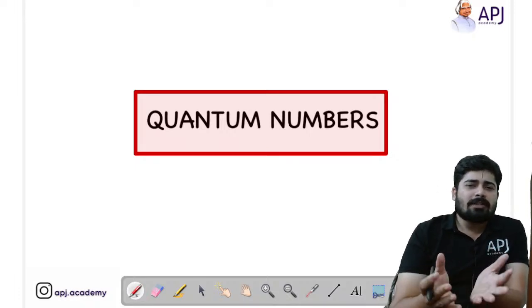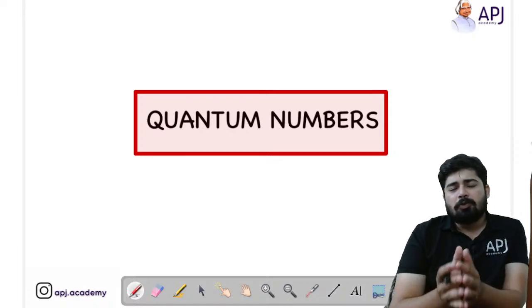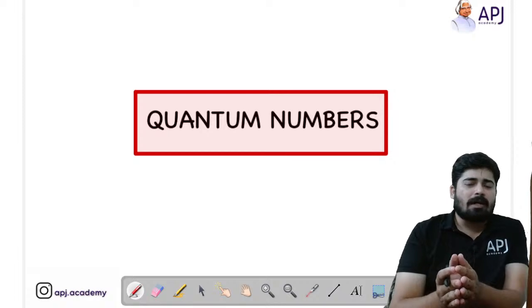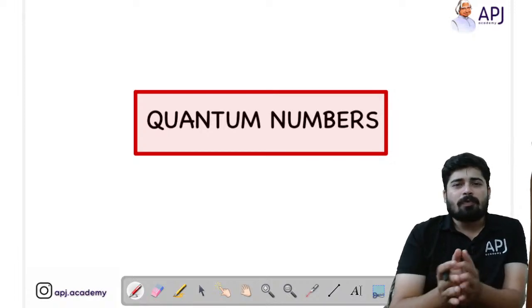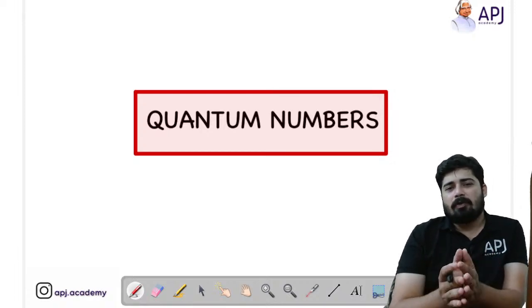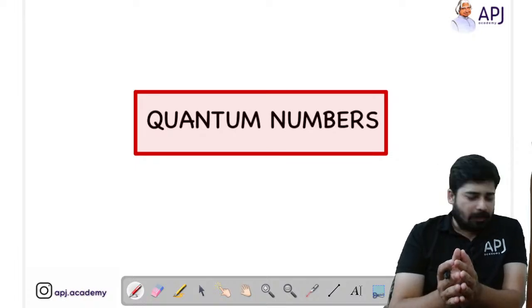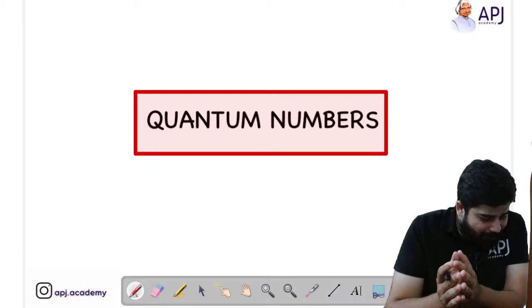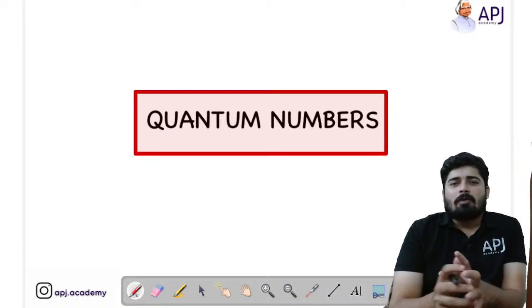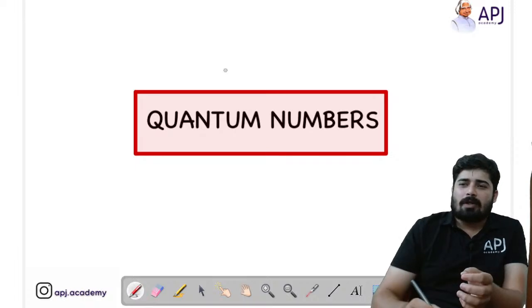And also in each session we have done numerous questions which are the potential questions which will be asked for your exams. And now we are moving on to the last segment of this chapter, atomic structure, that is quantum numbers. Okay, now quantum numbers, let's discuss what is quantum number.